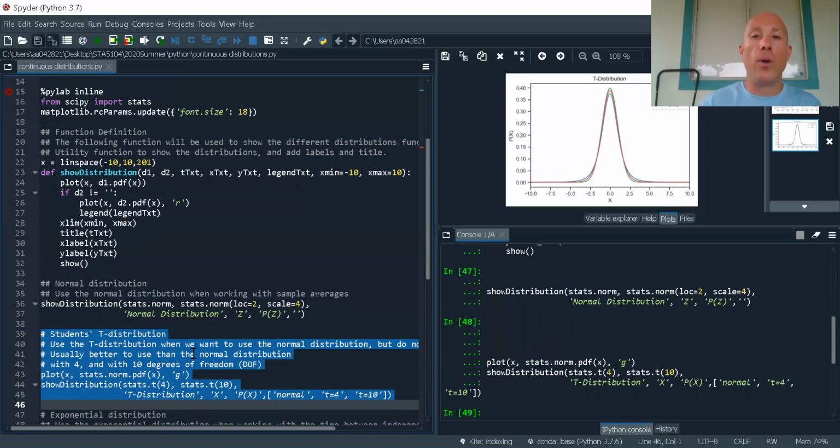Now, you'll hear in your introduction to stats class that if your sample size is 30 or greater, just use normal. Yes, that's true, but with modern technology, it really isn't a difference. You might as well just use the t-distribution. It's a little bit more precise. Why do they say that 30 rule for you? If I have 1 million data points, then the t-distribution will be very, very close to the normal distribution. The more data points I have, the closer the t-distribution is to normal. If I only have 2 data points, then it's going to be very far from normal. It's going to be very spread out.